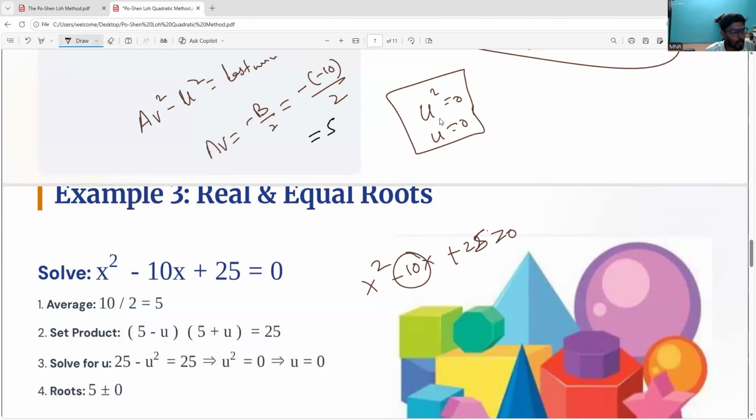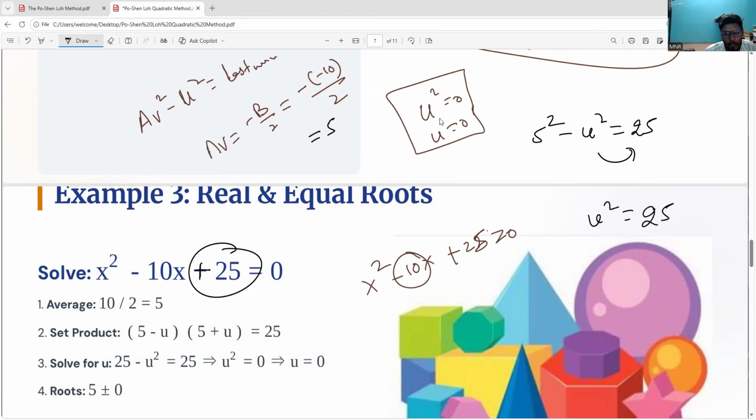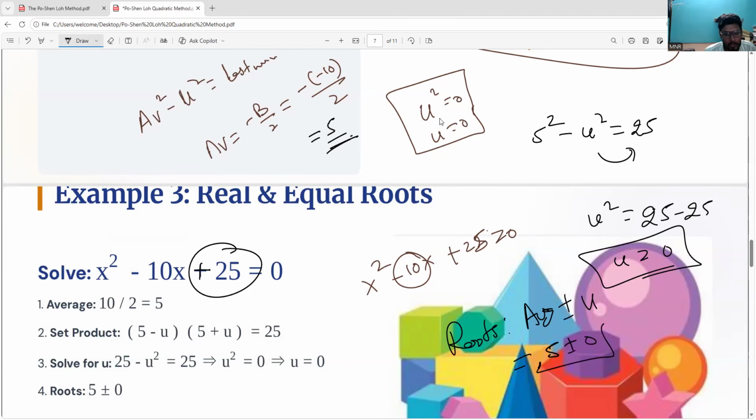So the average value is 5. That's all. You can go with 5 square minus u square equals 25, with the sign plus. So you can get u square equals 25 minus 25. So answer over. The u value is 0. If the u value is 0, directly I can say I need not write any expression. So I can directly say the answer is repeated roots. So the average value is 5. So 5 plus or minus 0. The answer is 5 comma 5. So that is the roots.